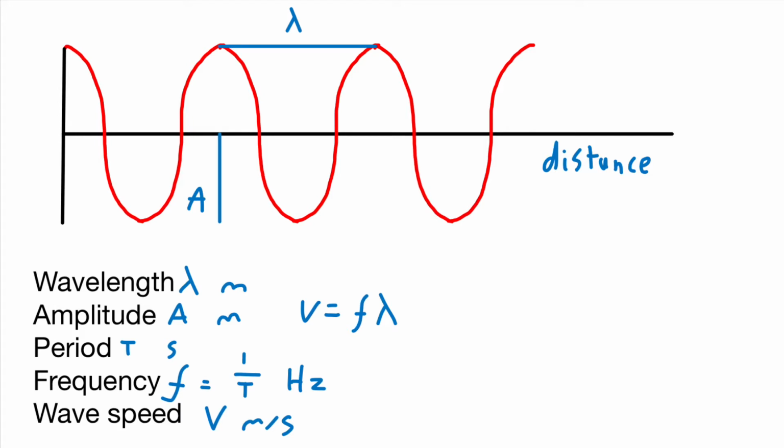The period, represented by the capital T, is the measure of time in seconds it takes for a wave to complete a movement to the next successive point, such as the crest of the wave. Frequency is the reciprocal of the period and is equal to 1 divided by the value of the period. Frequency is measured in hertz. The wave speed, represented by v, is the velocity of the wave in meters per second. It can be found using the formula wave speed is equal to frequency times wavelength.